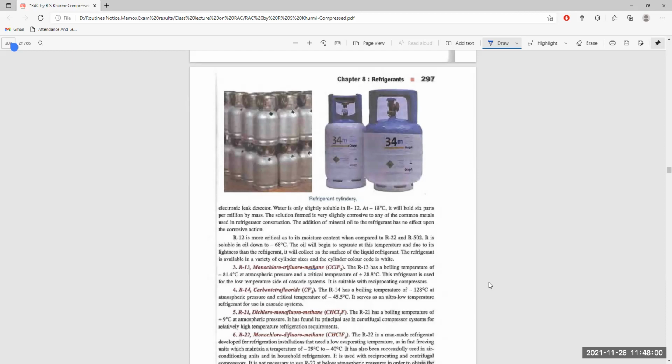That is R13. Next, R14, carbon tetrafluoride. Only carbon and fluorine are there, no chlorine. So this CF4, the R14, has a boiling temperature of minus 128 degrees centigrade at atmospheric pressure and a critical temperature of minus 45.5 degrees centigrade. It serves as an ultra low temperature refrigerant and is used in cascade systems.